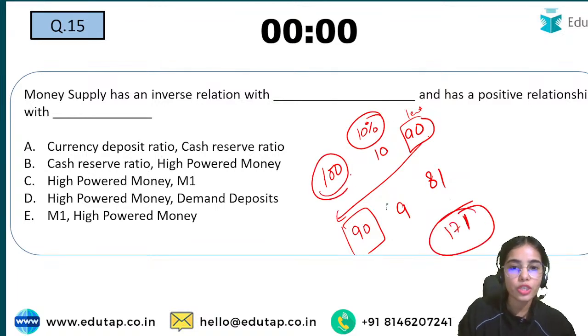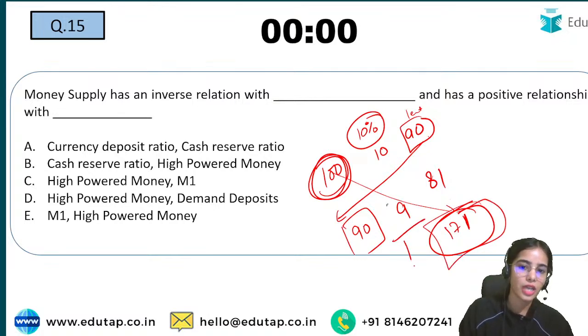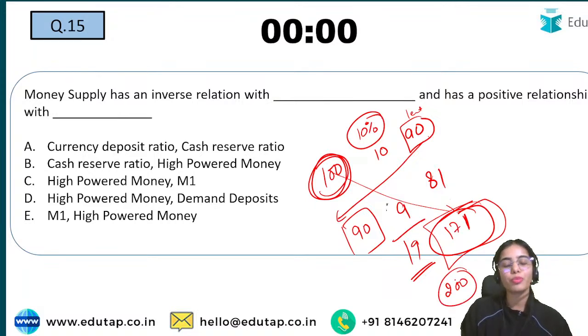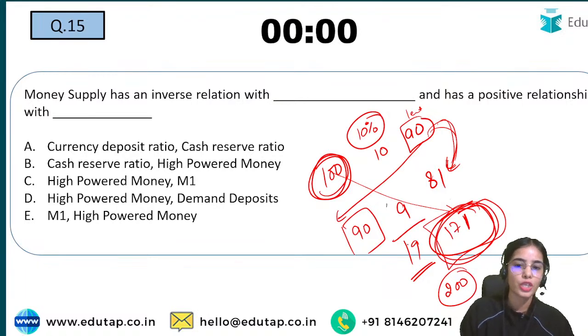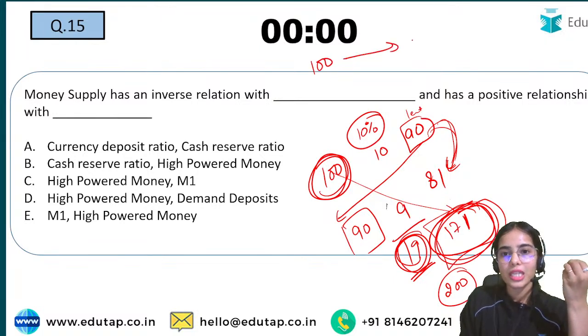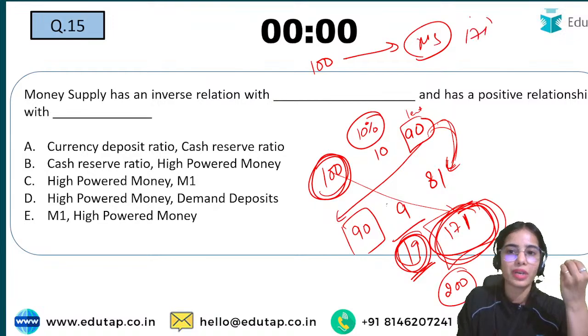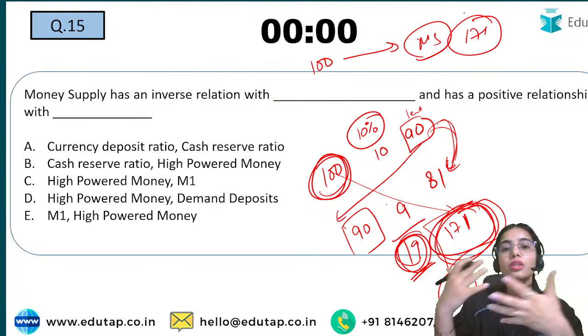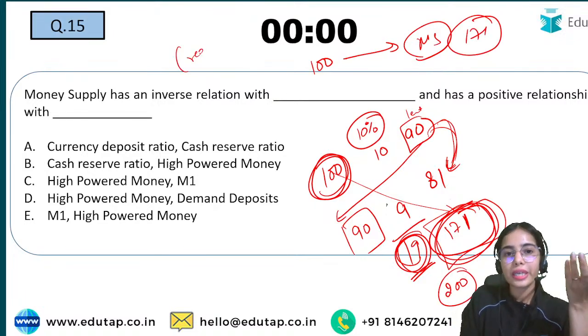So the deposit of 100 rupees has led to 171, and the reserves are 19 rupees. From the 100 rupees of deposit, the money supply has become 171. This is because of the banking system, because of the credit creation system.